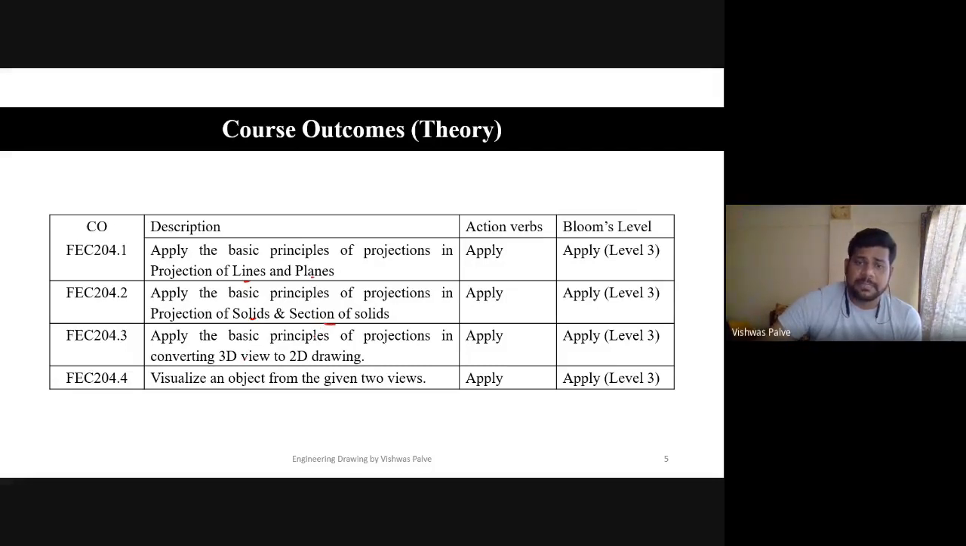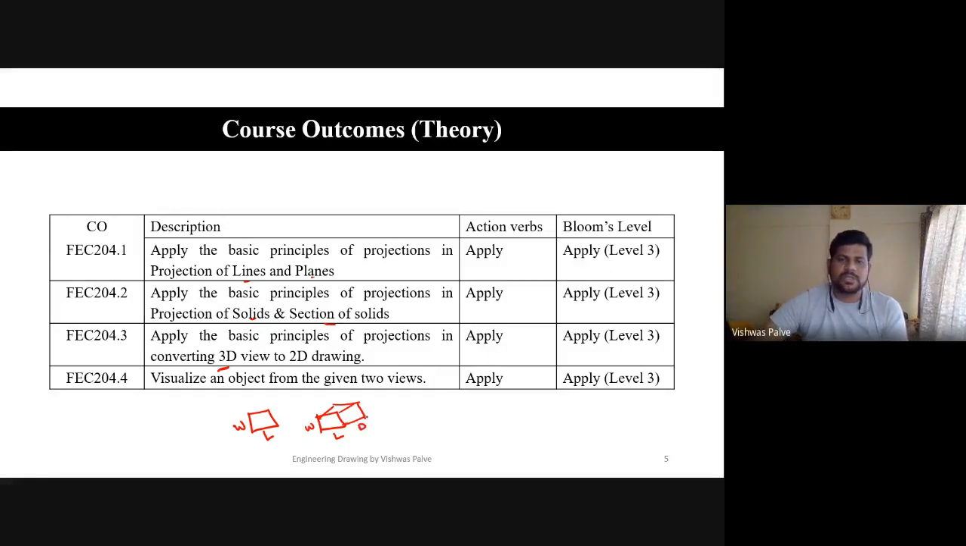Then apply the basic principle of projection in 2D. What is 2D? Two dimensional. Suppose if I draw a rectangle, a rectangle has only two dimensions, that is length and width, right? But suppose if I draw a cube, then how many dimensions will it have? Length, width, and there will be depth, right? So whenever there are three dimensions, it is a three-dimensional figure, and whenever it has two dimensions, it is a two-dimensional figure. So apply the basic principles of projection in converting 2D or 3D views to 2D drawing.